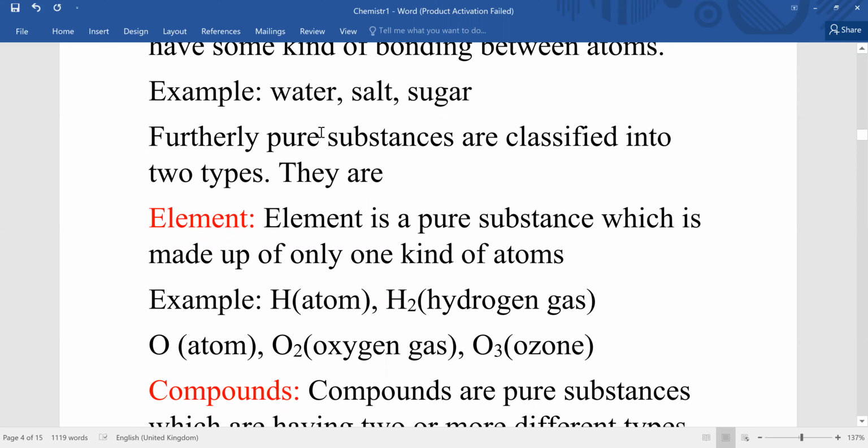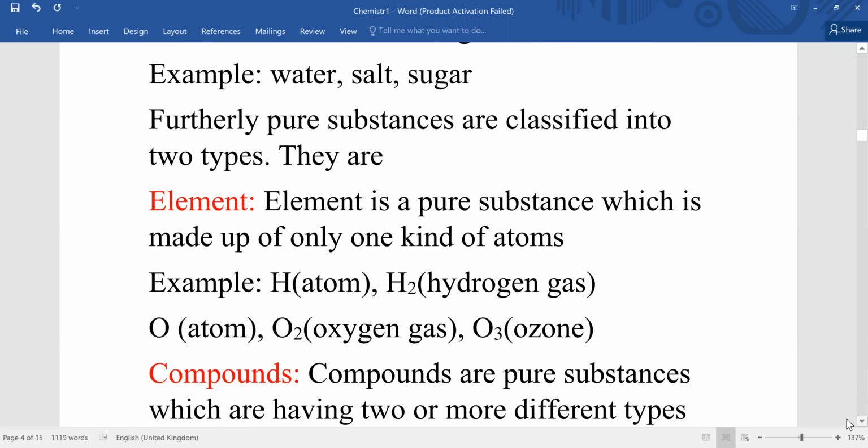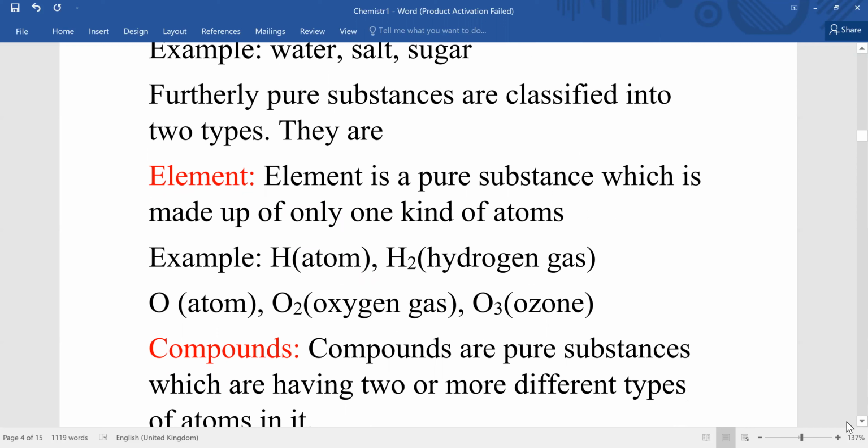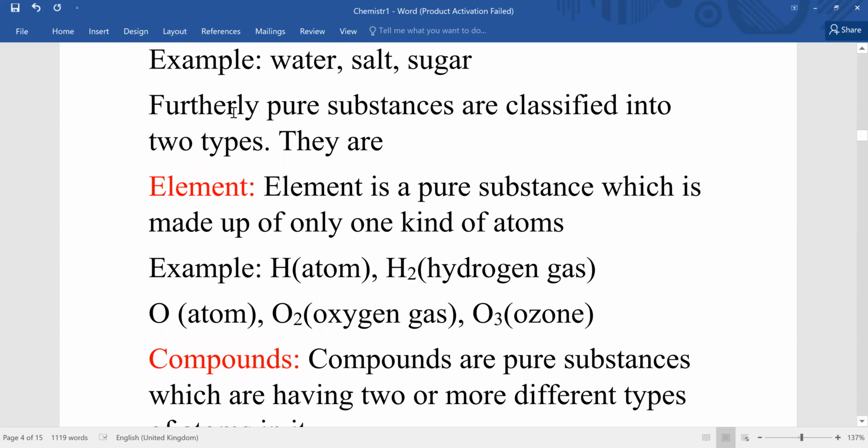For example, pure water is an example of a pure substance. Only salt, if you take, is an example of a pure substance. Sugar is a pure substance. So like that, if you take anything which has a fixed chemical formula and fixed physical and chemical properties, then that particular substance is said to be a pure substance.